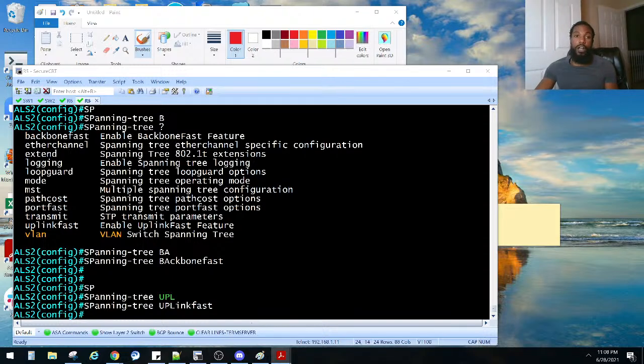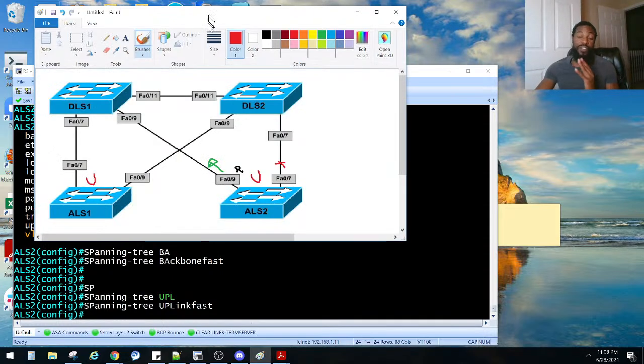So, and this is the final one. We're just verifying that feature, right? On DLS1 and DLS2, we need to shut down this port right here, and then we should see backbone fast in action. This will then generate RLQs, which allow for the faster convergence of the STP domain. You can verify backbone fast operation using the IOS show spanning tree backbone fast command as follows.